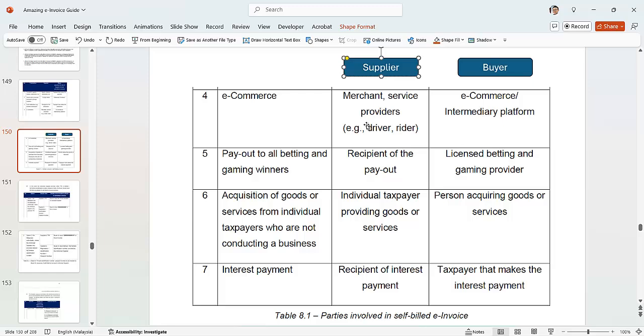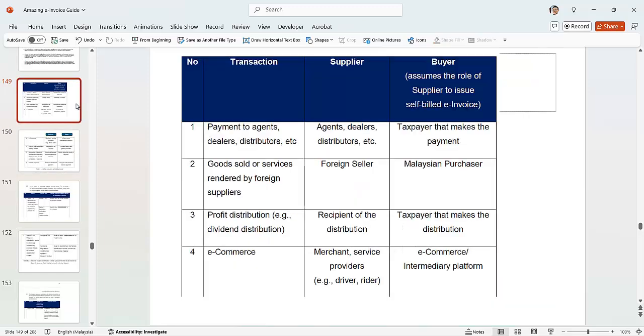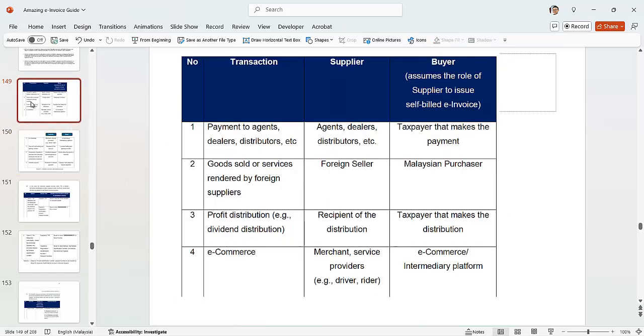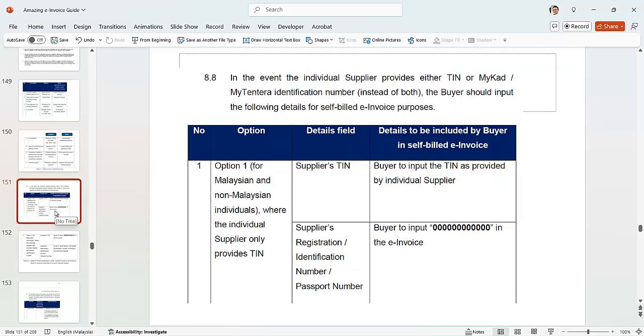So the drivers, the Grab drivers, the Foodpanda, they are the supplier. These are the buyers. So the buyer is going to issue that. Same goes to all betting. The total will be the buyer, and the supplier will be the recipient. So you want to deal with that e-commerce. Yeah, this is here. Cool.